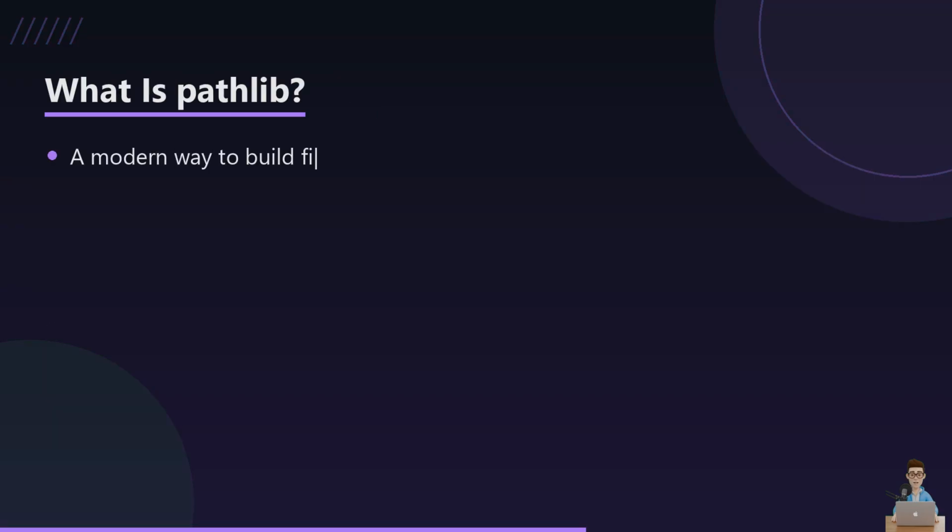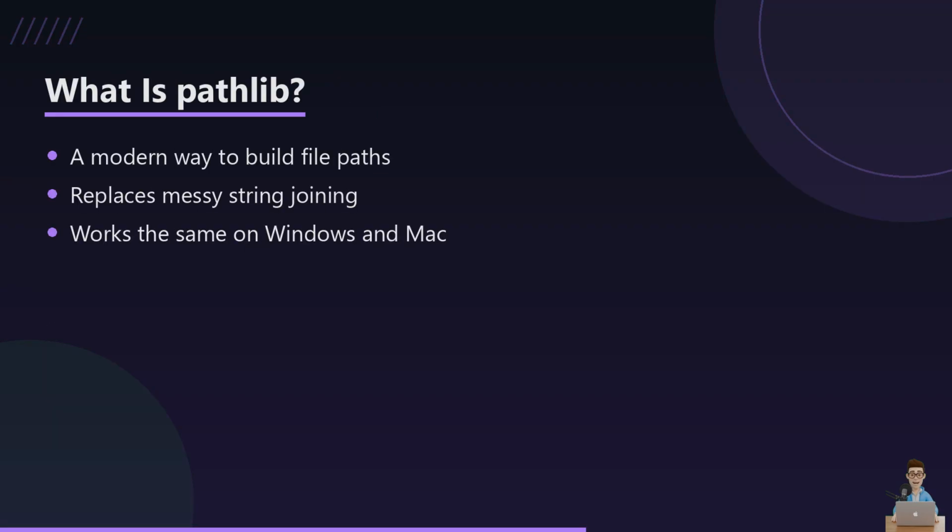Now let's talk about paths themselves. Before pathlib, people built paths by gluing strings together with slashes, and that broke constantly between Windows and Mac because they use different slash directions. Pathlib gives us one clean object that handles that difference for us.